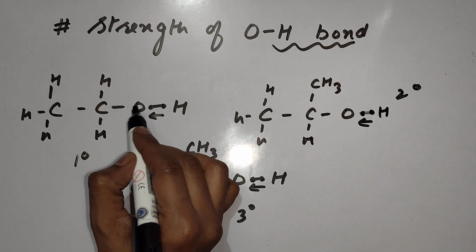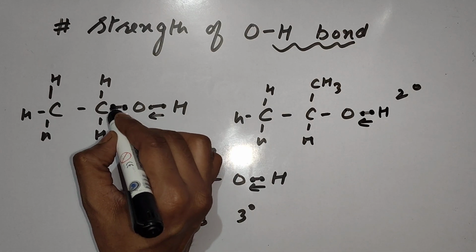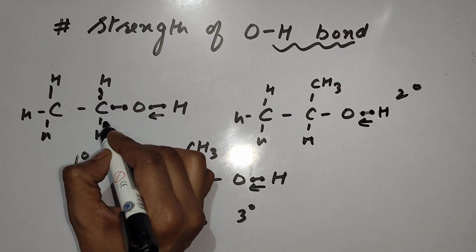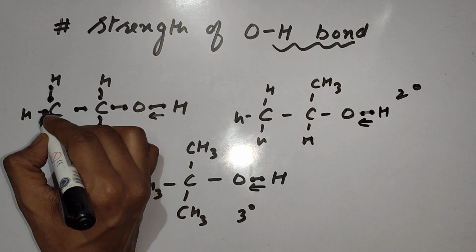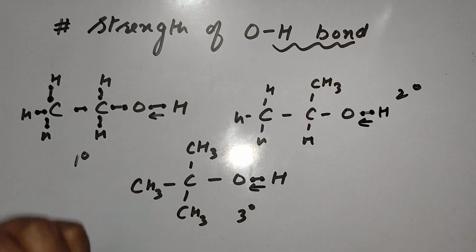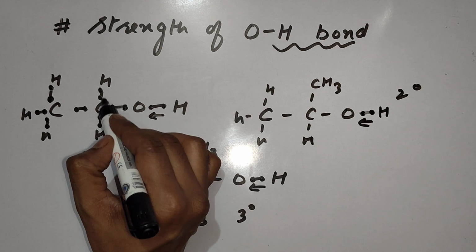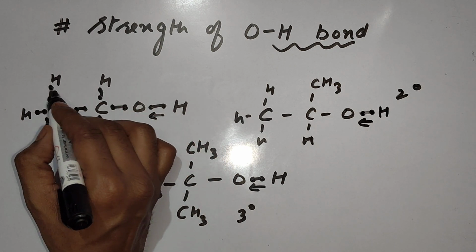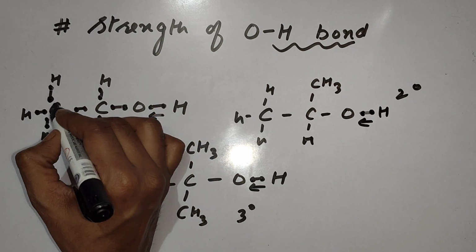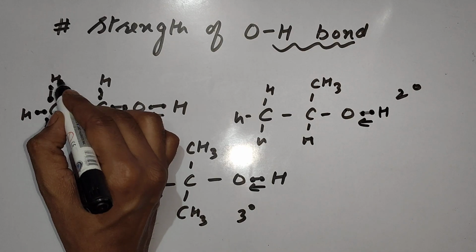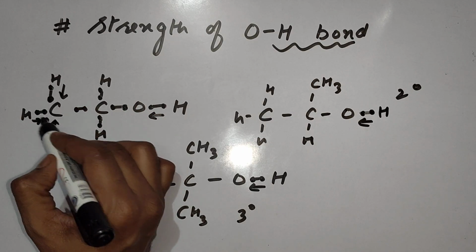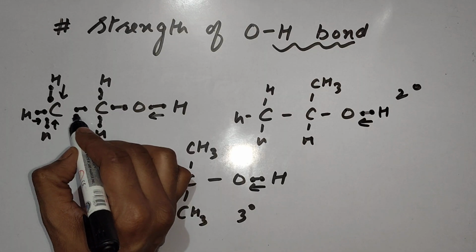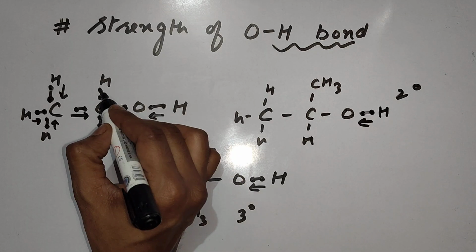In the neighbor of this oxygen, carbon is present. In the previous video, I also told you about the plus I effect of the alkyl group. First of all, I will start from this carbon. This carbon is connected with hydrogen. Carbon is more electronegative than hydrogen, so electrons are going toward carbon. Now these three pairs will push these electrons toward carbon.